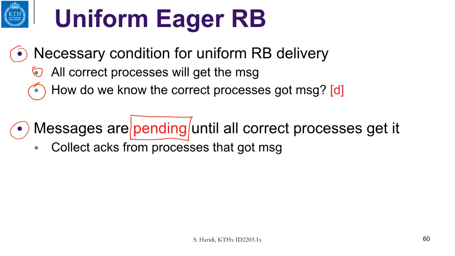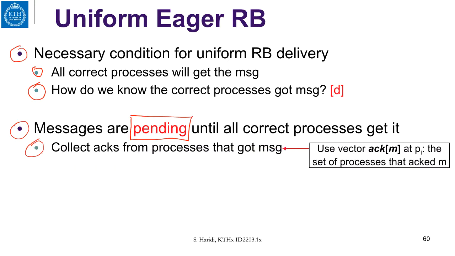And what we do then is we collect acknowledgement from processes that got the message. And we do this by, at each process Pi, having a vector called ack, indexed by every message M, so that this vector will contain the set of processes that acknowledge the message.